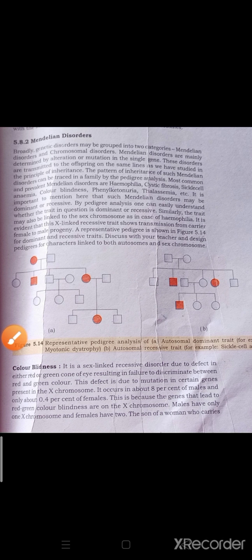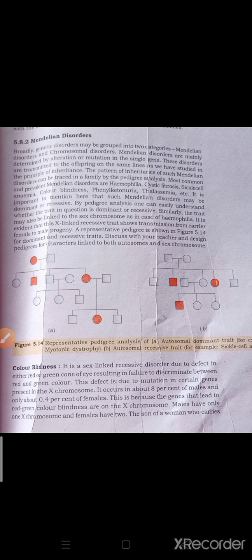So what is color blindness? Another name of color blindness is daltonism. In daltonism a person has difficulty in identifying red or green color. The person can't discriminate between red and green color, it's very difficult for them. Color blindness is of several types, and I am just telling you the simplest or common type. It occurs in about 8% of males, but the ratio in females is very low, 0.4.